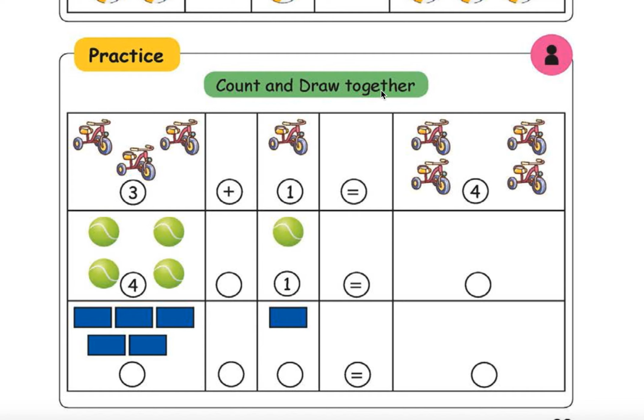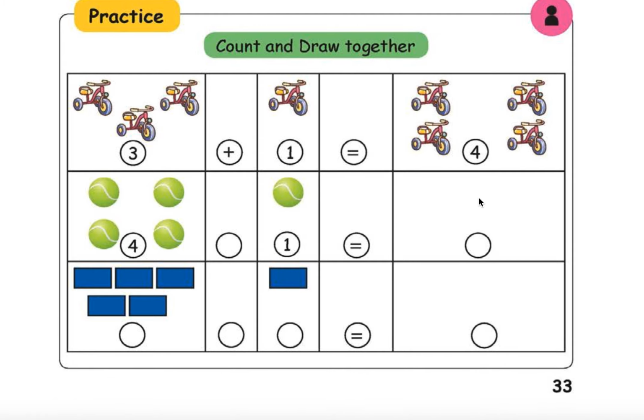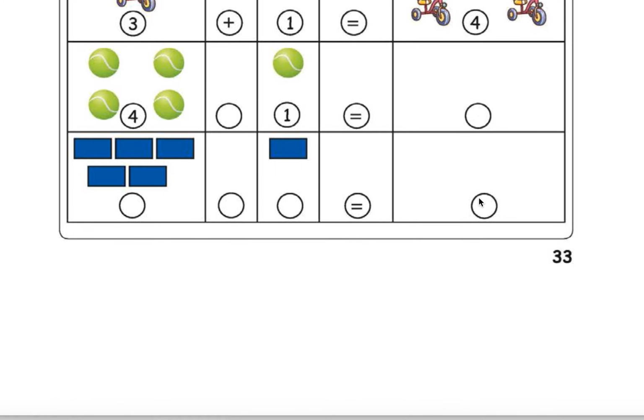Practice. What is practice? Count and draw together. There are 3 cycles, right? 1, 2, 3. 3 cycles, plus one more cycle here. 3 plus 1, how much do they become? If you get confused here, just place 3 cycles here and one more cycle here. Then 1, 2, 3, 4. Total becomes 4. So what happened? 3 plus 1 becomes 4, right? So this is very easy.